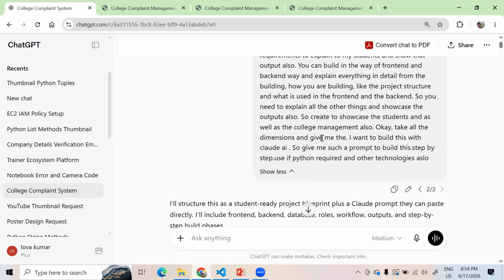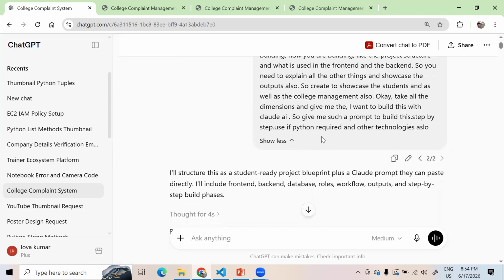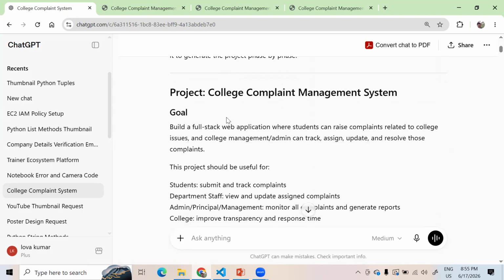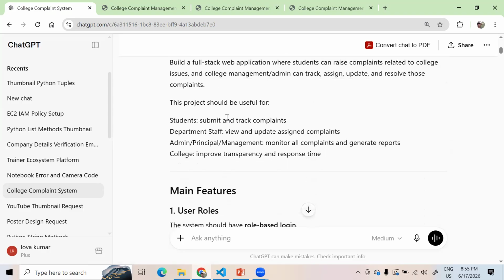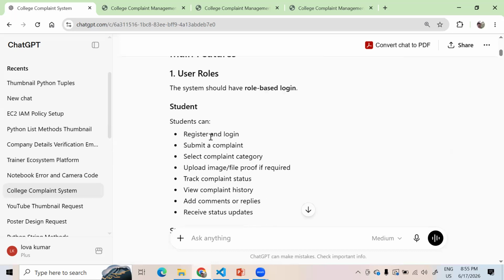So actually I want to make this video. That's the reason I mentioned the students here, and take all the dimensions to give the Claude AI prompt clearly. It takes about 4 seconds and clearly creates a goal and the main features. So what exactly do students need?